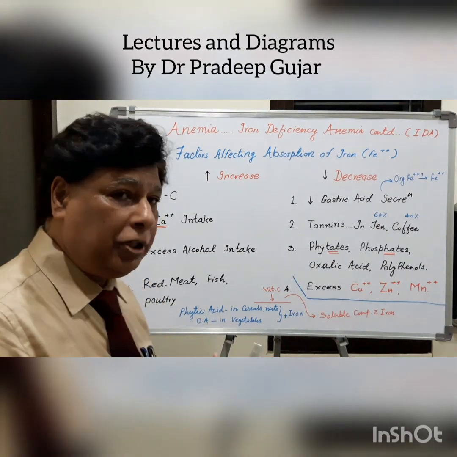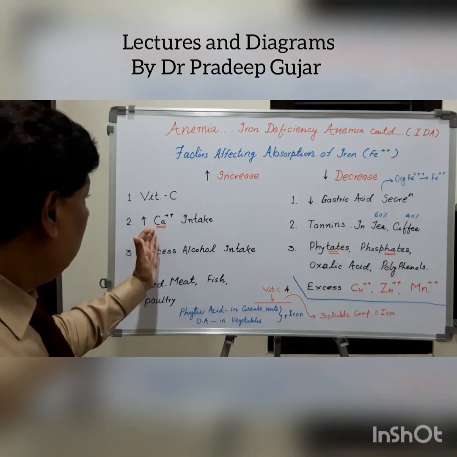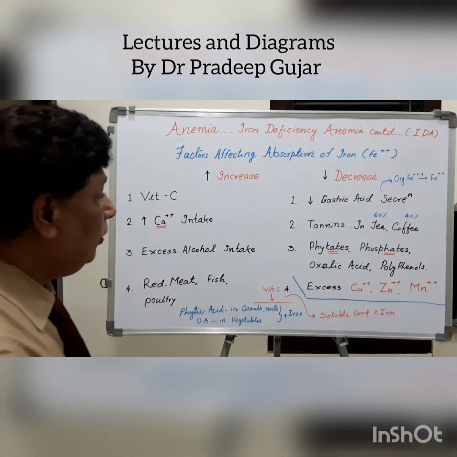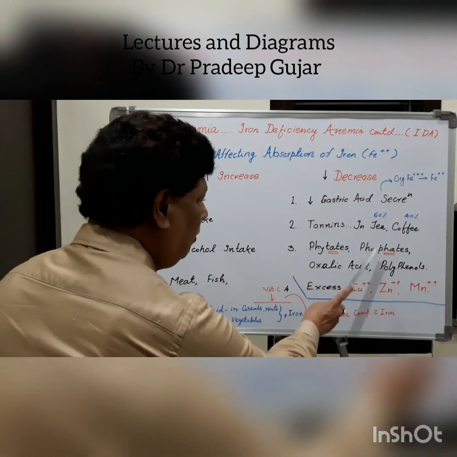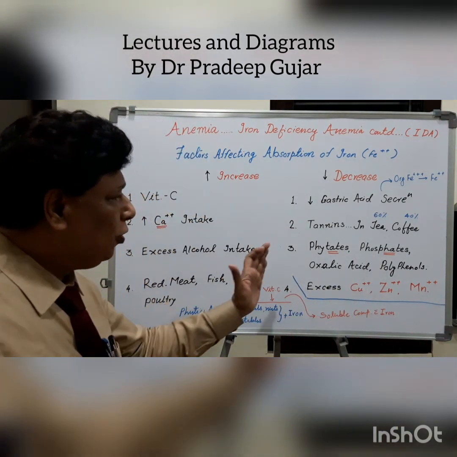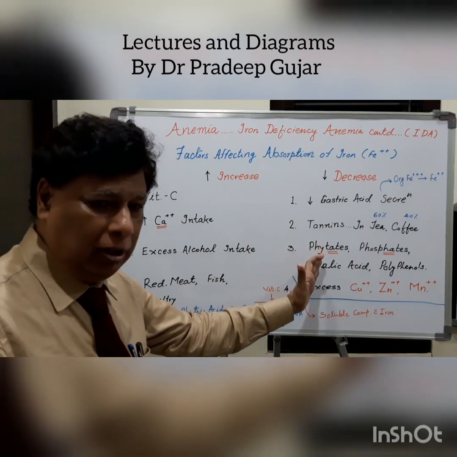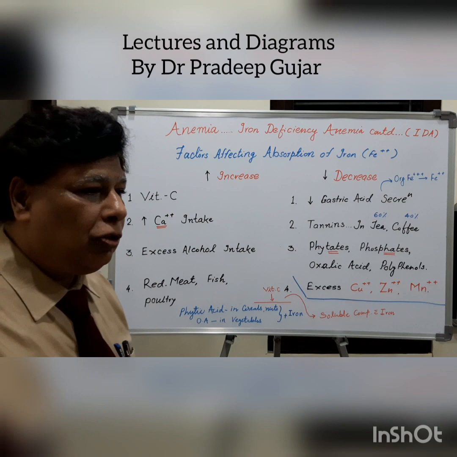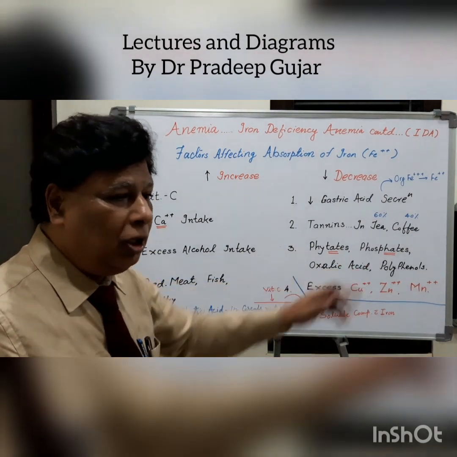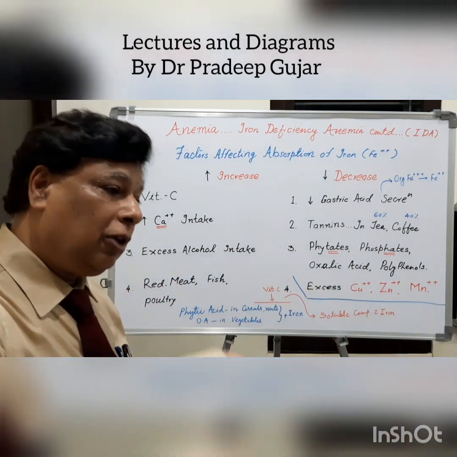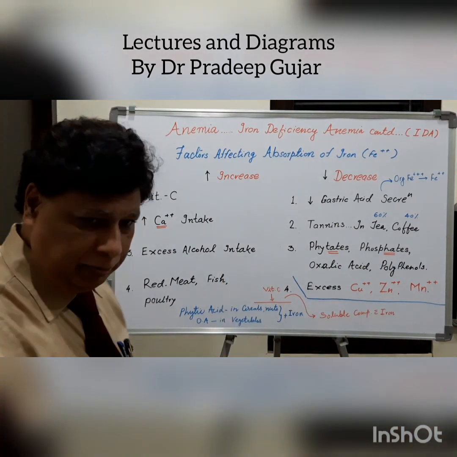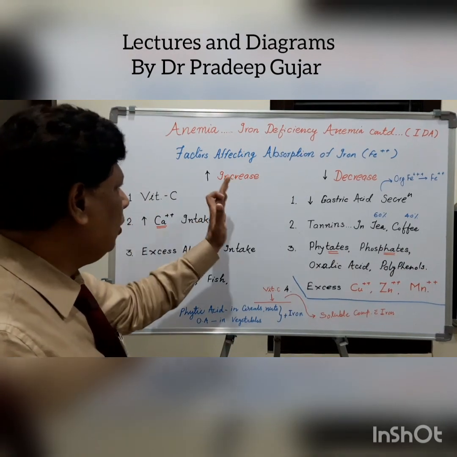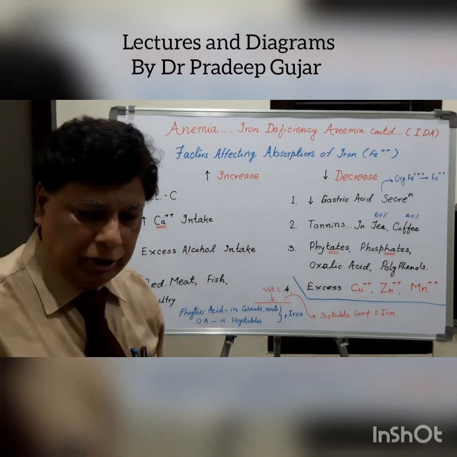Then what is the role of calcium? When a sufficient amount of calcium is available, this calcium will combine with the phytic acid as well as the phosphates, and whatever phosphates or phytates are available will be combined with calcium. So no excess of phytates or phosphates is available, which would otherwise inhibit the absorption of the iron. Right? That is the role of increased intake of calcium, which ultimately increases the absorption of the iron.